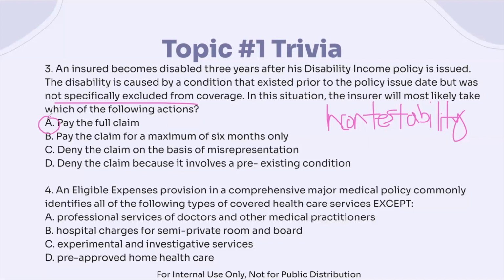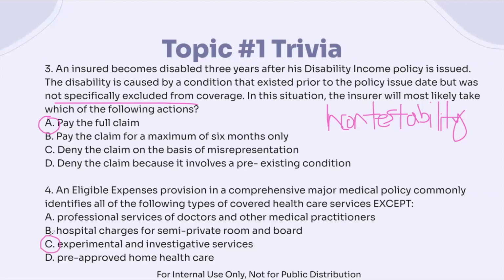Now, when we look at number 4, eligible expenses provision. So most of the medical, the surgical, and the care aspects of healthcare would be covered. So professional services of doctors, hospital charges for room and board, and home healthcare would be covered. But typically experimental and investigative services are not covered. So in that case, that would not be an eligible expense.